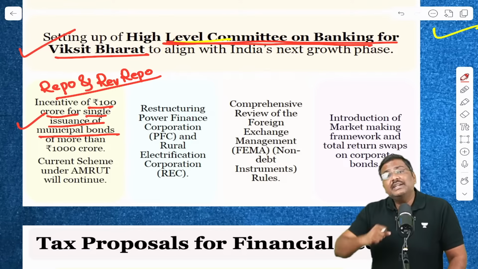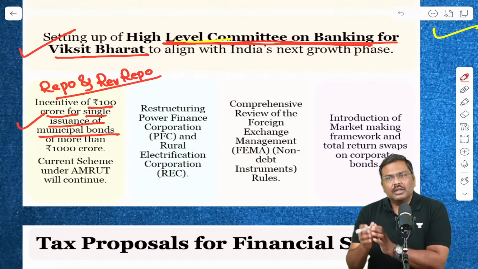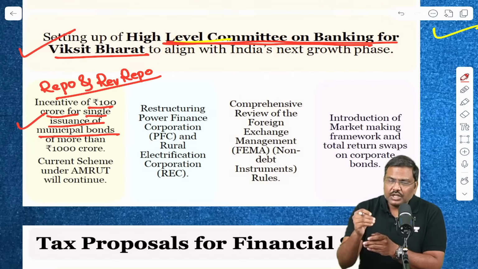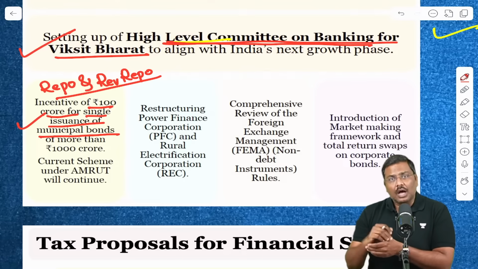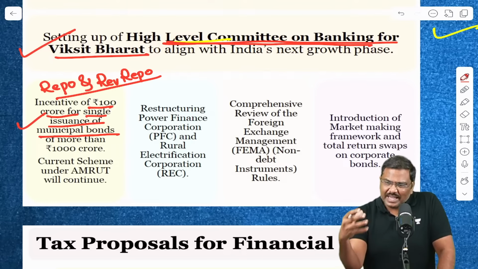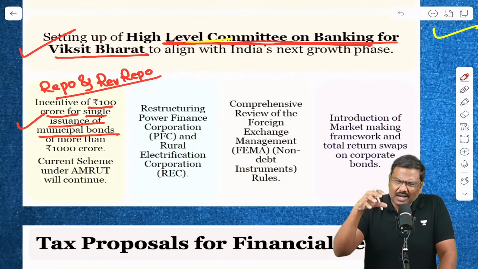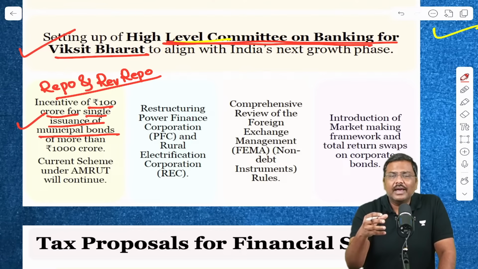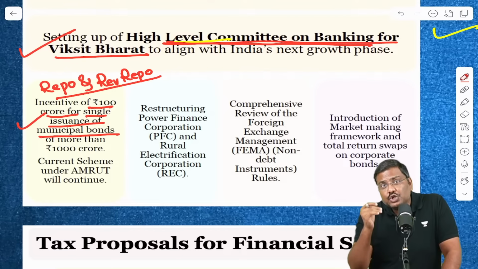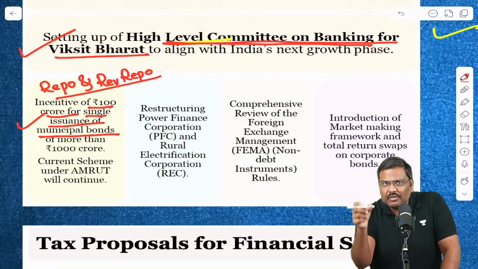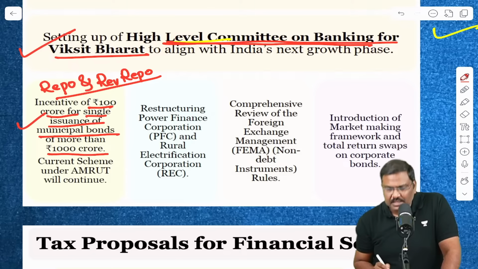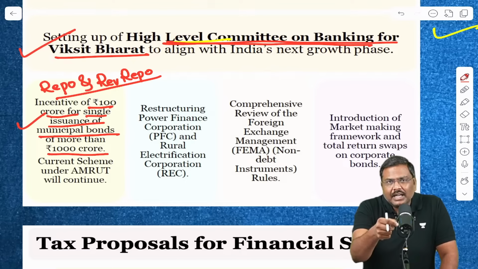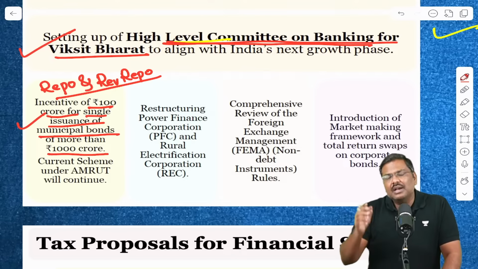Now, what is the announcement made by the finance minister? The finance minister basically states, we want to incentivize issuance of municipal bonds. How so? There is an incentive scheme that is announced. Earlier also under the Amrut scheme it is there. Now it will be a new initiative where, for bonds issued by the municipalities, if the issue value is more than 1,000 crore rupees, incentives will be paid by the government to the municipality.